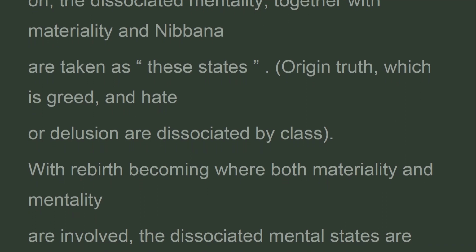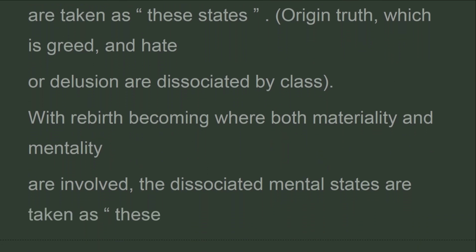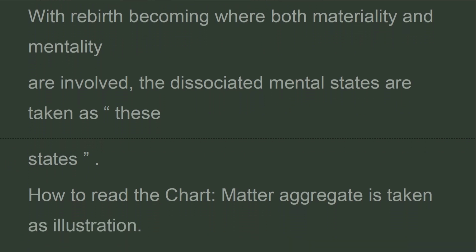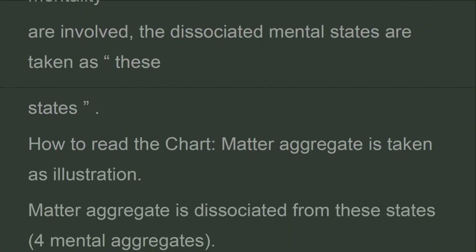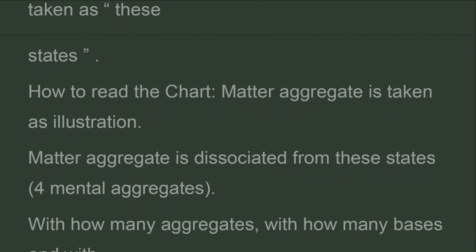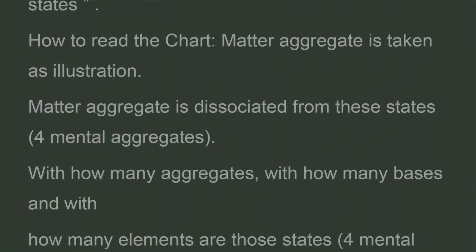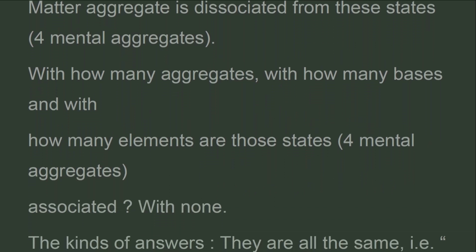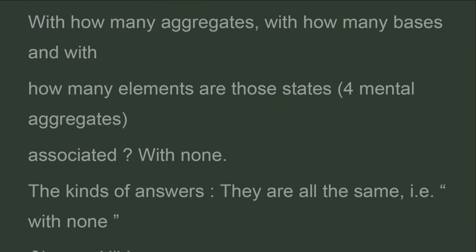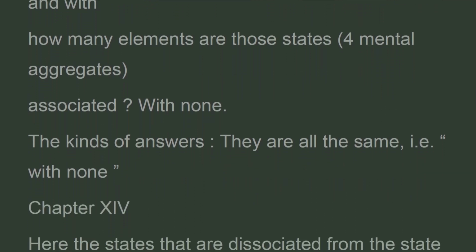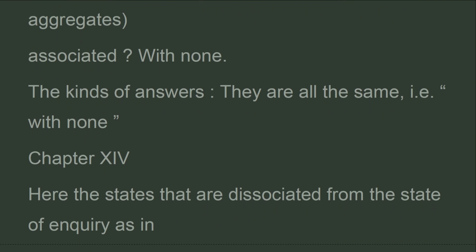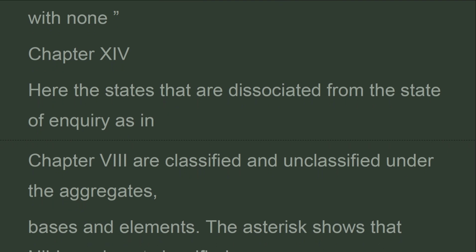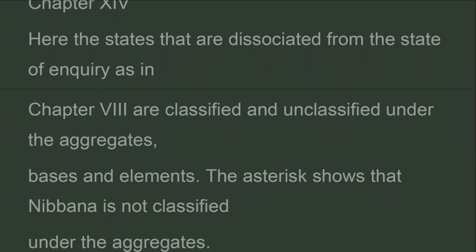With rebirth becoming, where both materiality and mentality are involved, the dissociated mental states are taken as these states. How to read the chart. Matter aggregate is taken as illustration. Matter aggregate is dissociated from these states. With how many aggregates, with how many bases and with how many elements are those states associated? With none. The kinds of answers: they are all the same, i.e. with none.